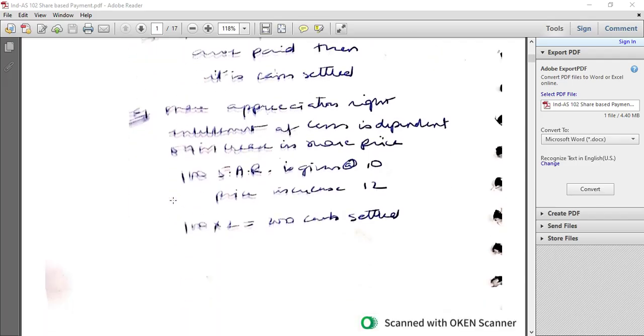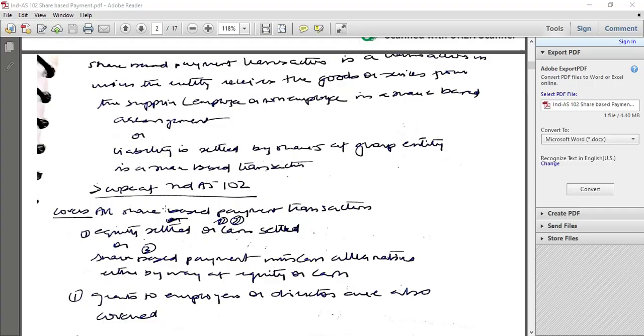Scope of Ind AS 102: all share-based payment transactions, equity settled or cash settled, and share-based payment transactions with cash alternatives, either by way of equity or cash. Grants to employees or directors are also covered. Grants to suppliers, where goods will include inventories, consumables, PPE, intangible assets, and other non-financial assets.